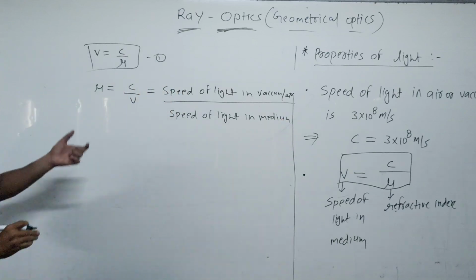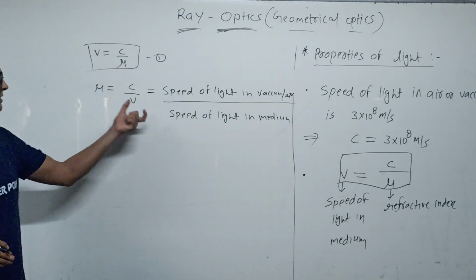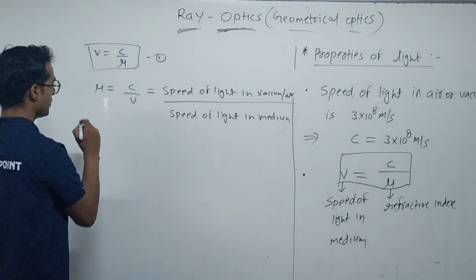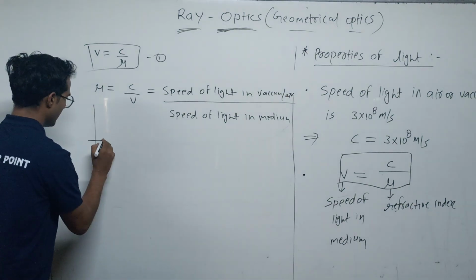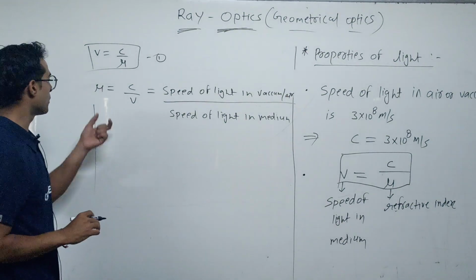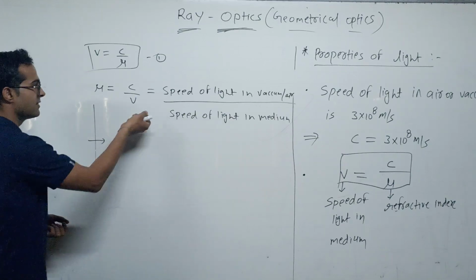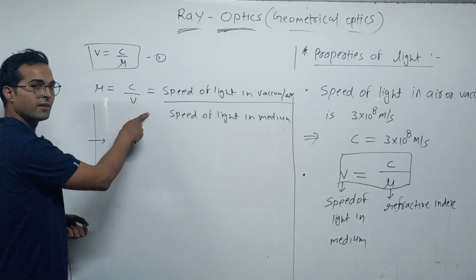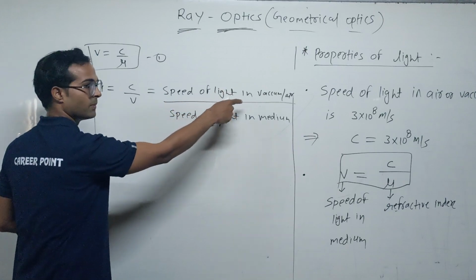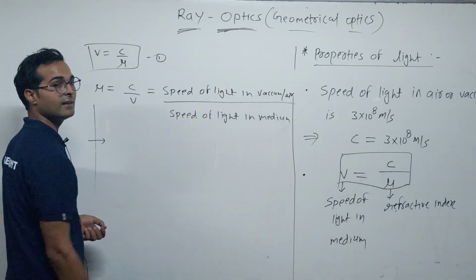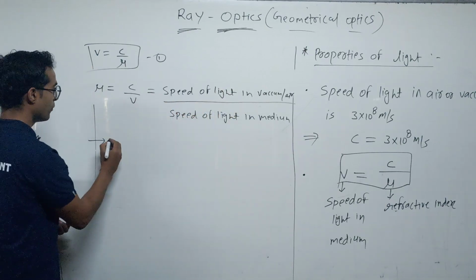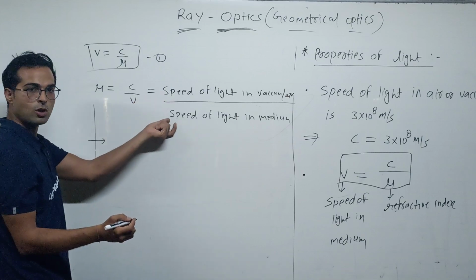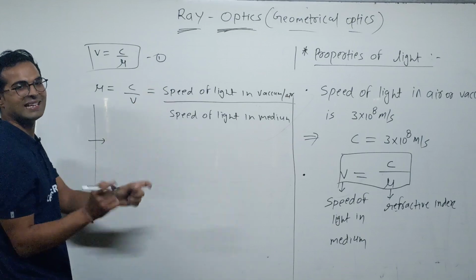If we talk about refractive index, it is the ratio of velocities. The unit of the numerator is meter per second and the unit of the denominator is also meter per second. Both cancel each other.